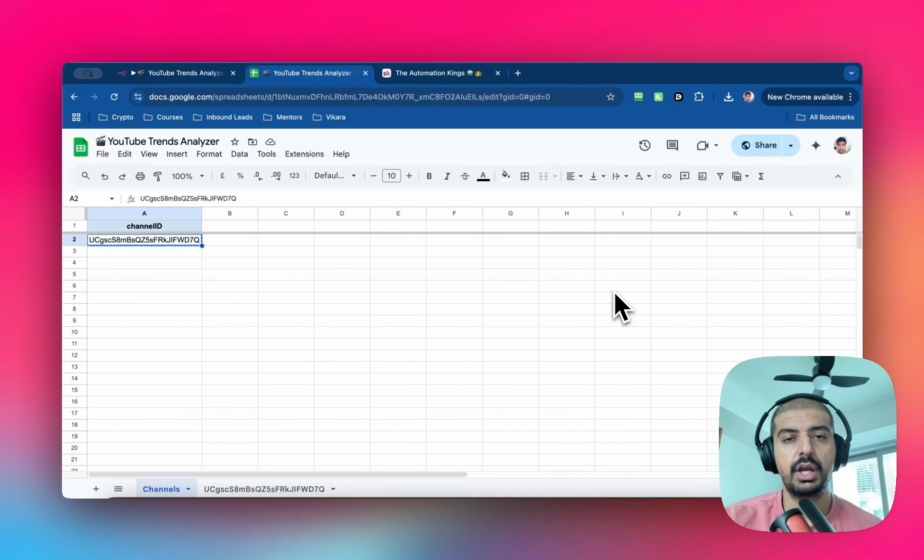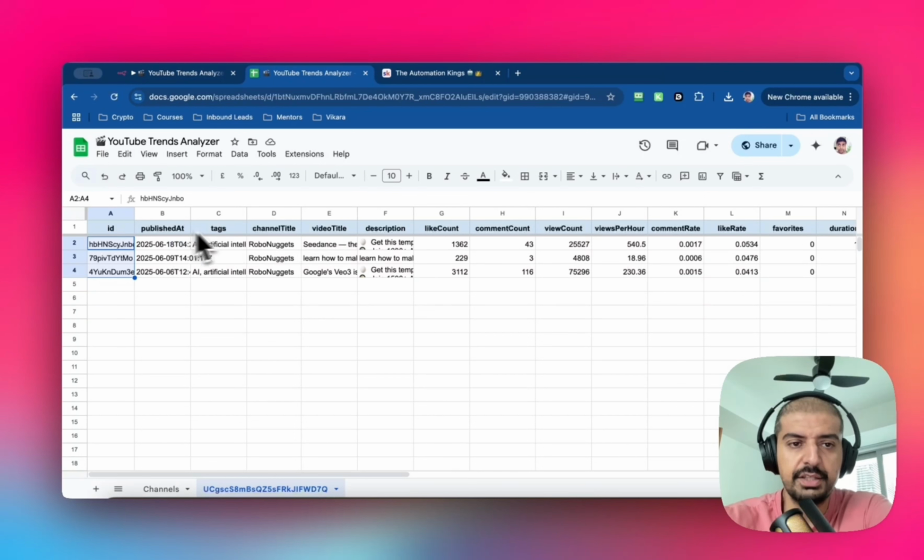To manage this automation, I created a database inside of Google Sheets, and there are only two real caveats. The first one is you put in a list of the channel IDs inside of this column here on the first sheet, which is channels. You can put as many as you want in. The second is you just need a tab for each channel ID, because what this automation will do is publish all this information that you have here.